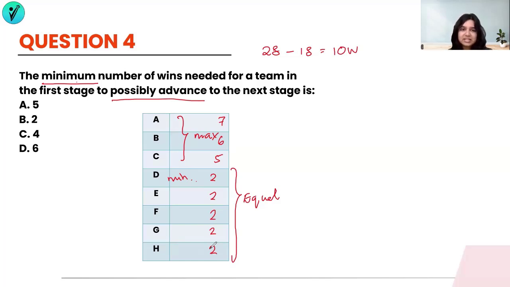Does this tell you that D at a minimum of 2 wins can still go to the next stage? Yes, it does. It doesn't matter whether you're picking D or E or F or G or H. All of them are at a score of 2. One of them will definitely go into the next round because there are 4 team members that are chosen. So your answer for this question will be 2. That's the minimum number of wins, and you can still possibly advance to the next stage. It's a possible advance question. It's not a guaranteed advance. Let's go ahead and see the next question.